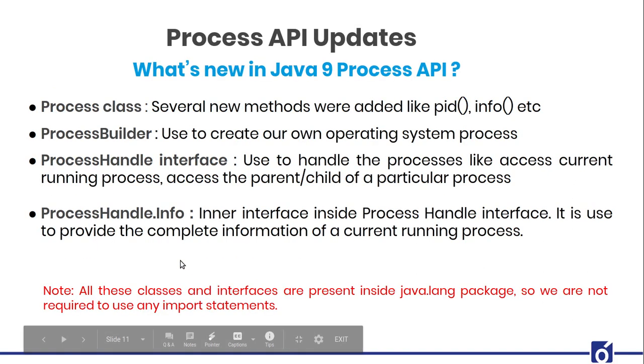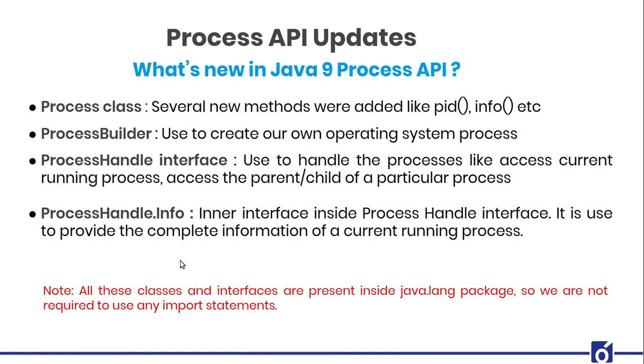Okay, so these are some of the four features, and the point to be kept in mind is that the order may vary when I start with the demo of all these features, because I'll be mainly focusing on how one is interdependent on the other. So according to that, I'll be proceeding with the order. There are a lot of features that have been introduced by the Java 9 Process API. The first two are the old ones which have been enhanced, and the second two are the new ones.